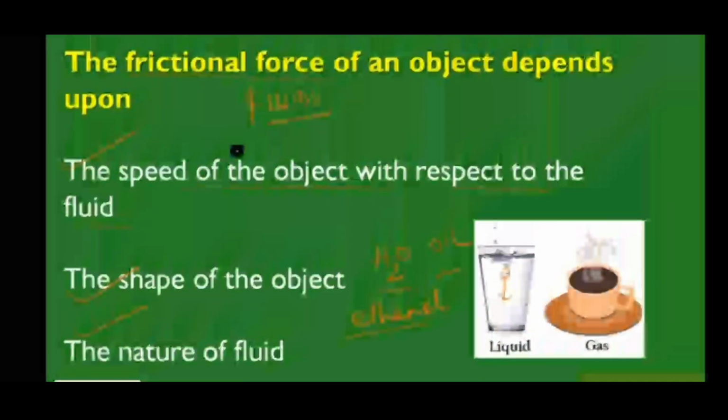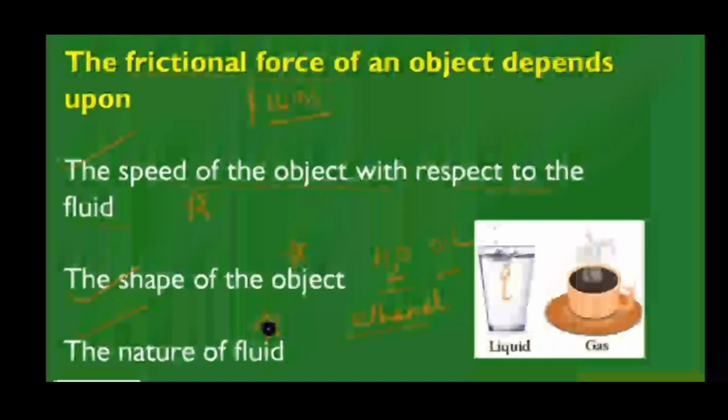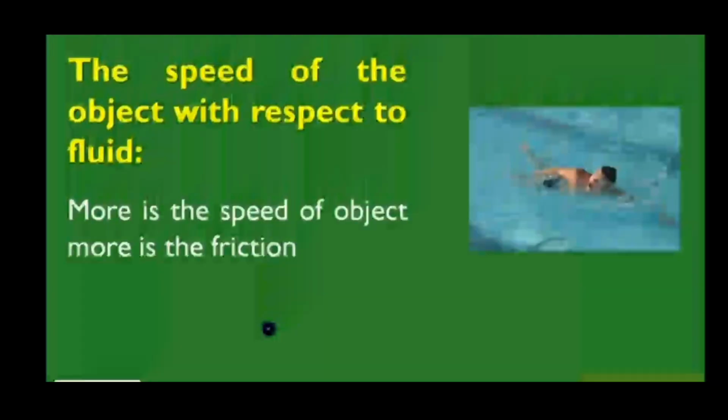Next, the shape of the object can differ, and the nature of the fluid, whether it is watery or oily, may also differ. So the frictional force on an object depends on these three things: the speed of the object with respect to the fluid, the shape of the object, and the nature of the fluid. Another name for this frictional force is fluid drag.